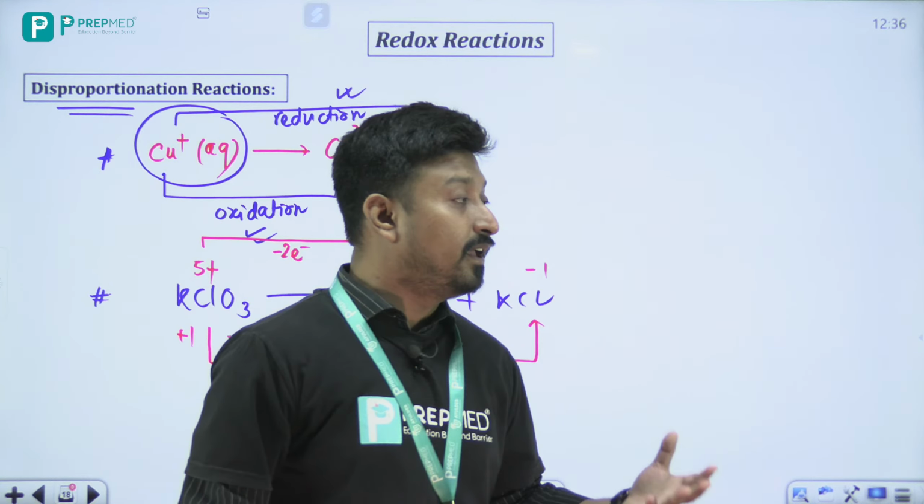अच्छा चलो यहाँ पे देखते हैं बेटा, चलो पहला वाला देखते हैं. Cr2O7 2 minus, oxidation state of chromium, so 2x minus 14 is equal to -2, तो x will be equal to +6. यहाँ पे देखते हैं chromium, x minus 8 is equal to -2, तो यहाँ पे भी होगा +6. So +6 to +6, so delta electron change is equal to 0. That means this is not a redox reaction. Not a redox. चलो एक और देखते हैं रैंडमली.